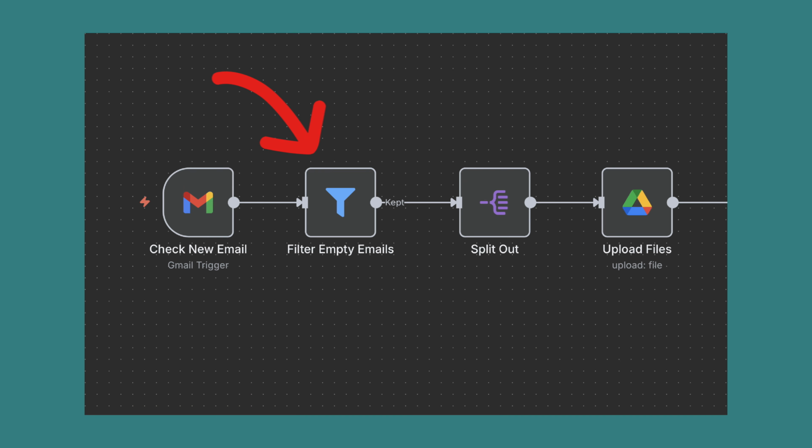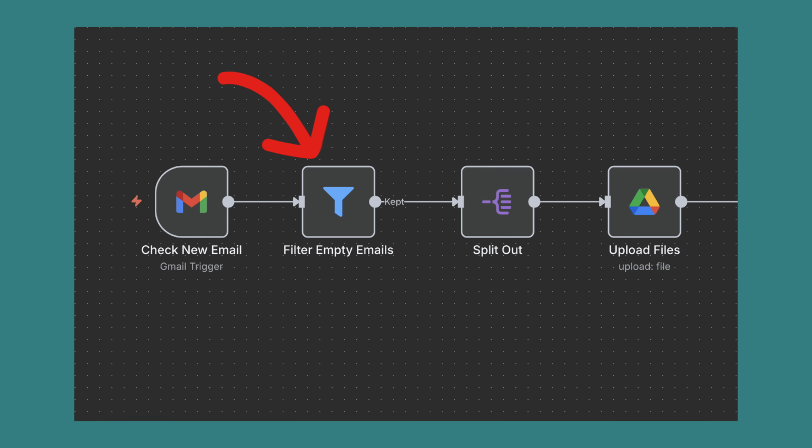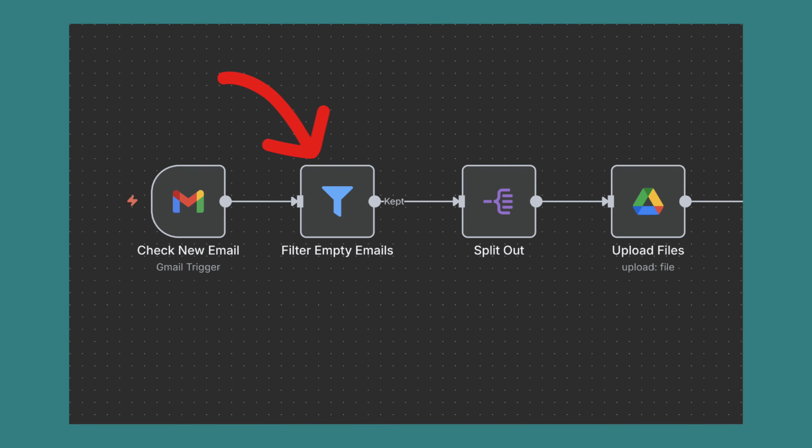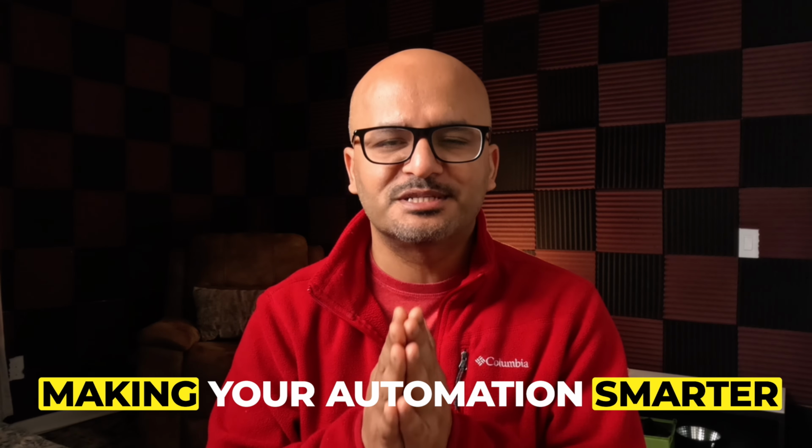By the way, you can perform conditional logic with the help of a filter node as well, which is filtering your data to be passed on to the rest of the workflow. It is more like conditional logic that is happening, but it is not outputting multiple branches. That is how the filter node differentiates from the if node. These kinds of conditional logic allow you to control what happens based on various conditions, making your automation smarter and smarter.